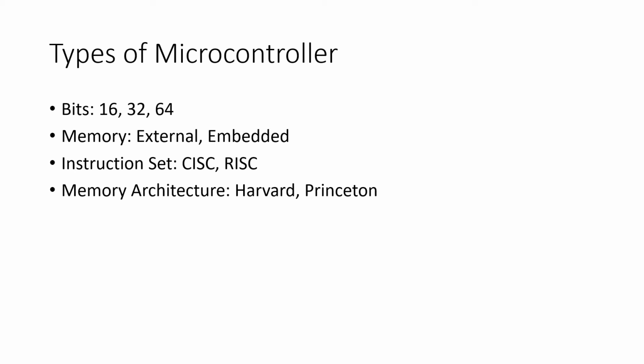Okay. Memory. There are two types: external memory controller and embedded memory controller. External memory controller means when an embedded structure is built with a microcontroller which does not comprise all the functioning blocks existing on a chip, it is named an external memory controller. For example, the 8031 microcontroller does not have program memory on the chip.